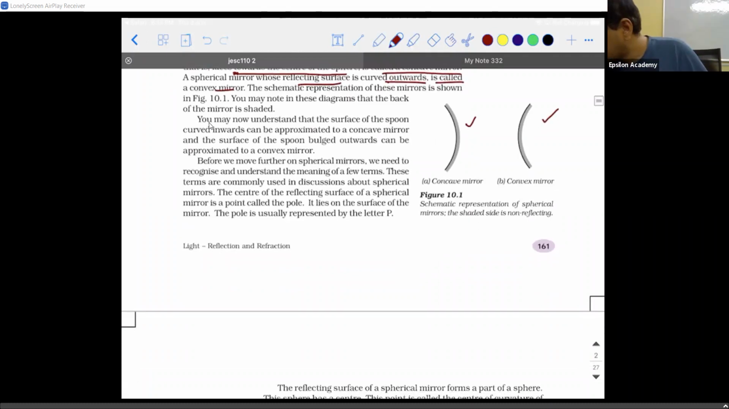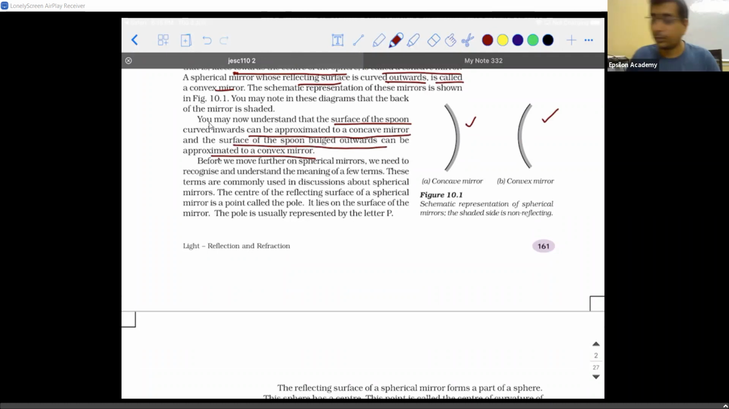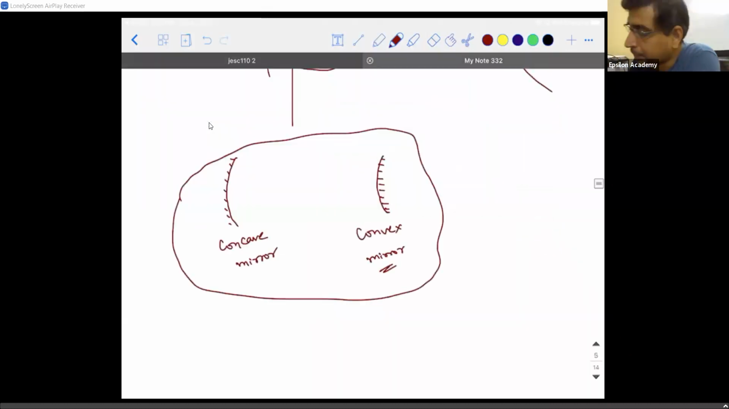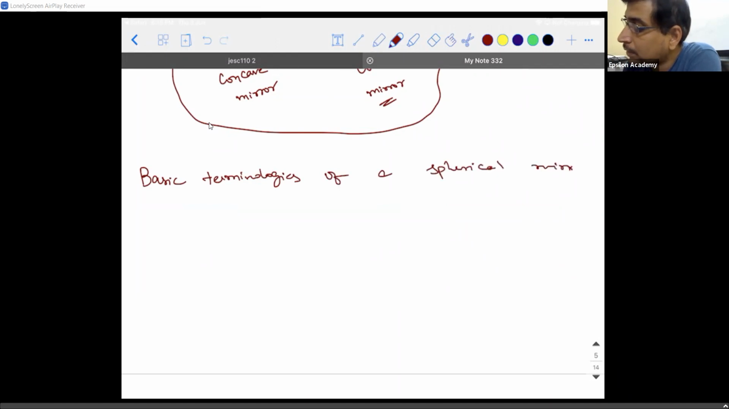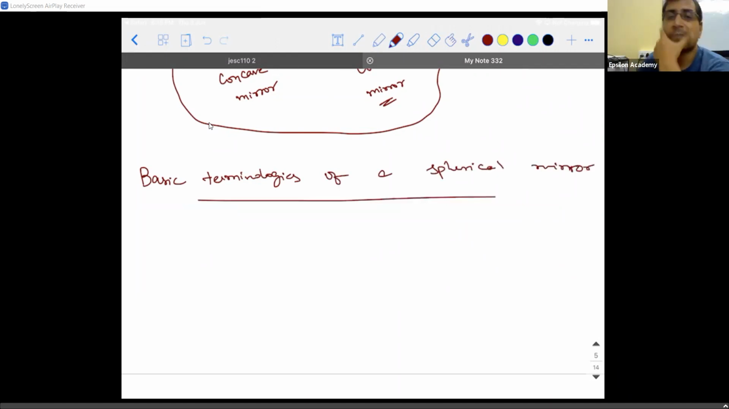So you may now understand that the surface of the spoon curved inwards may be approximated to a concave mirror, and the surface of the spoon bulged outwards can be approximated to a convex mirror. But before we move on to the specific topics, we need to understand a few terms. These are called the basic terminologies of a spherical mirror. Please write down the heading as basic terminologies of a spherical mirror. The first term that we need to see is called the pole.